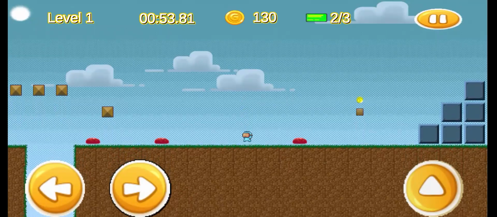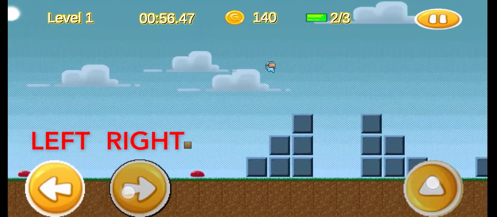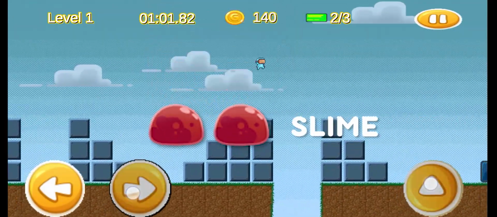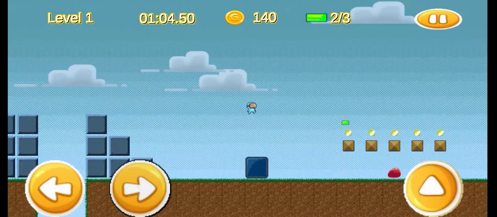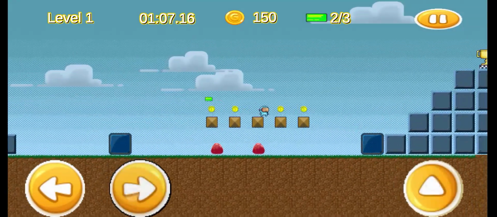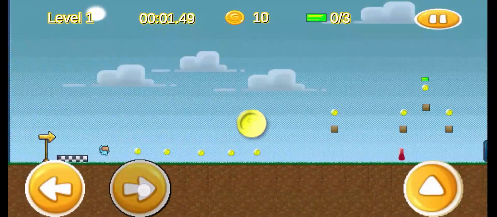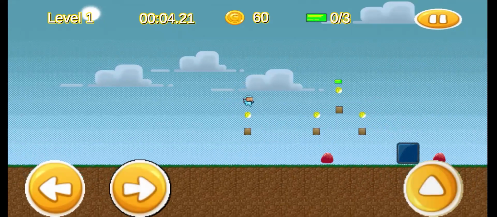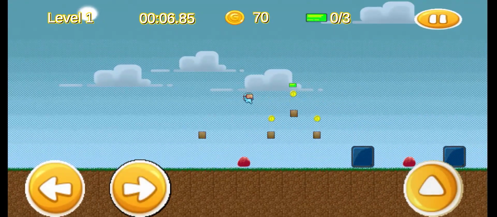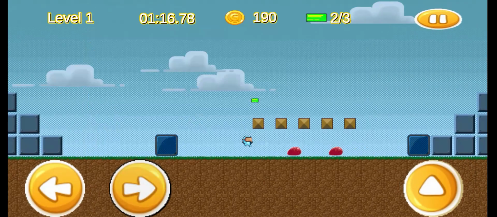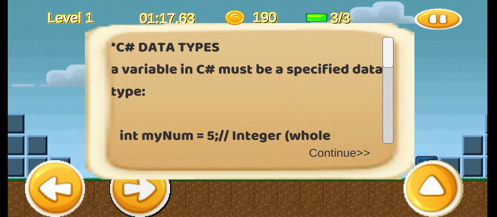The main character of Sharper is Virtual Guy, who the player controls. Virtual Guy can move left and right using the left and right buttons and jump using the jump button. The main enemies of the game are the slimes, which are scattered throughout the level and patrol certain areas, moving left and right. There are two types of collectibles in the game. One of them is the coin, which is not required for the player to collect, but collecting them increases the player's points. The second type of collectible is the module, which players are required to collect in order to progress to the next level.